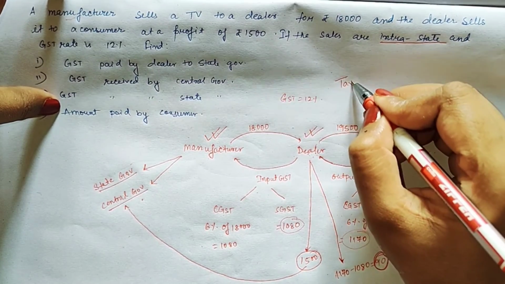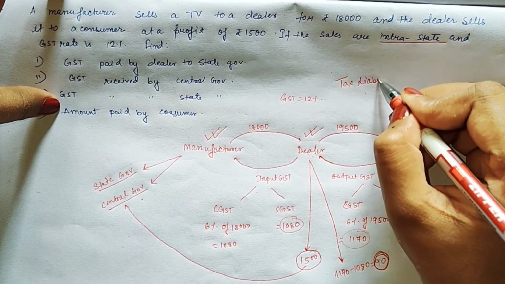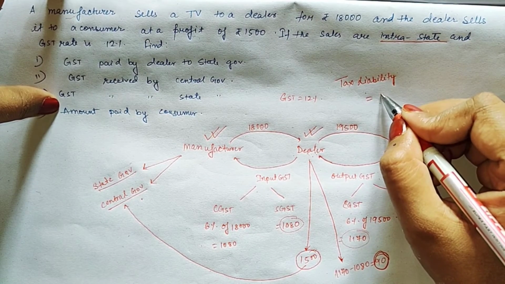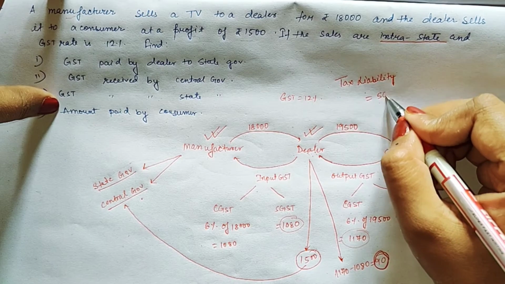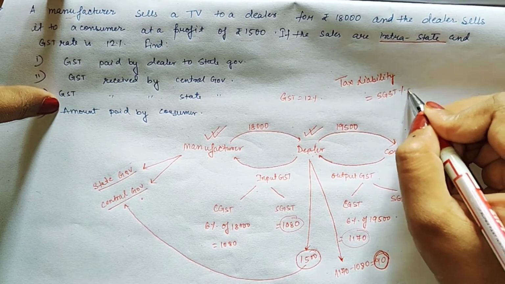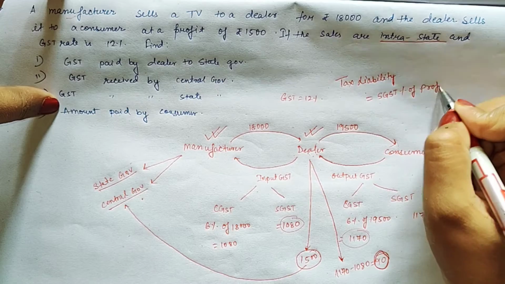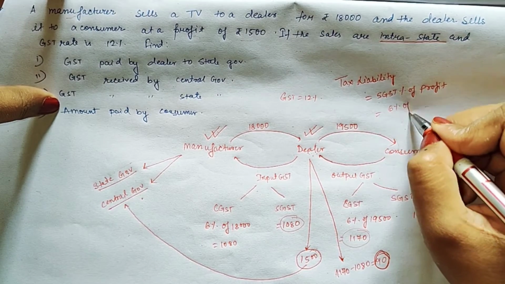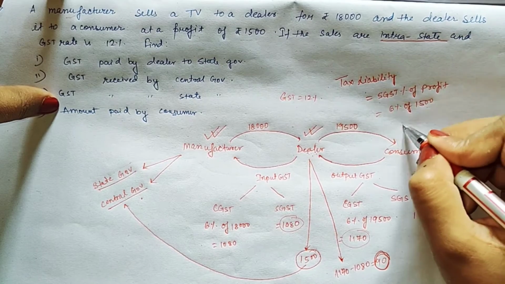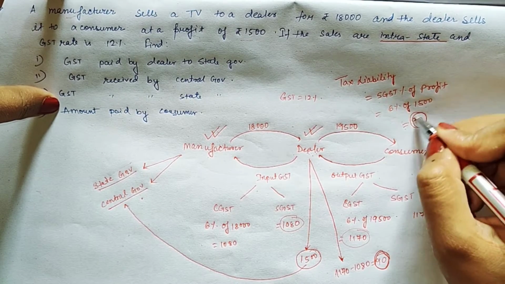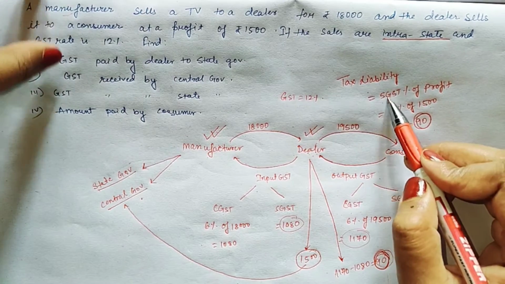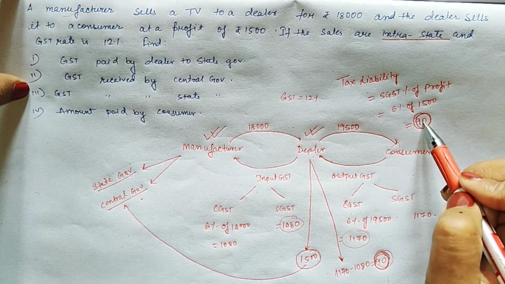Let me tell you something. You have heard this term, that is tax liability. How have you calculated it? You have calculated it as SGST percent of profit, isn't it? So SGST was 6%. So 6% of profit, which is 1500, you will get rupees 90. Okay, you can directly calculate this 90 like this also. Similarly, CGST will also be rupees 90.